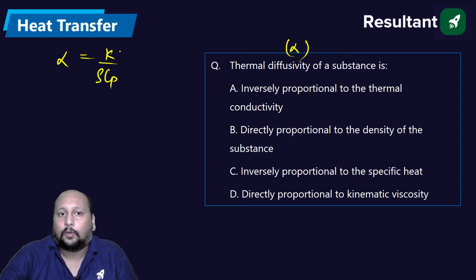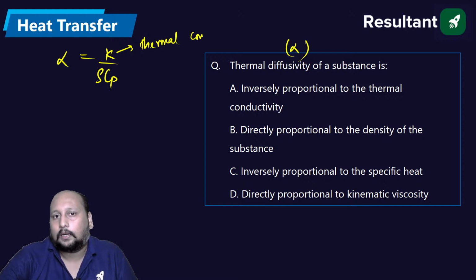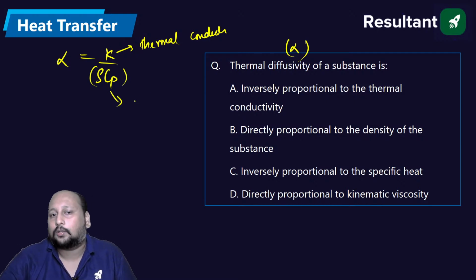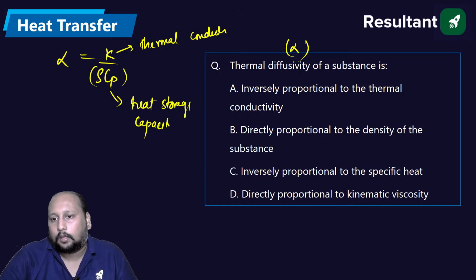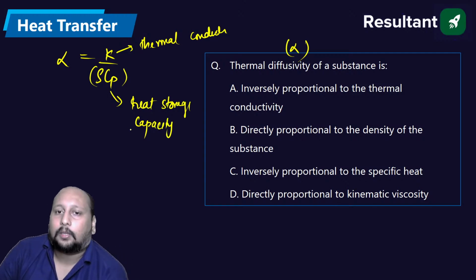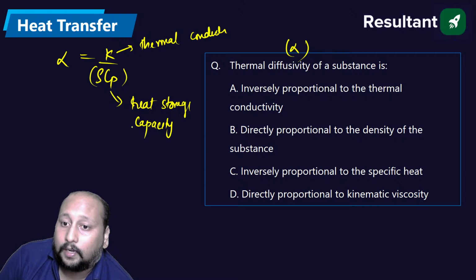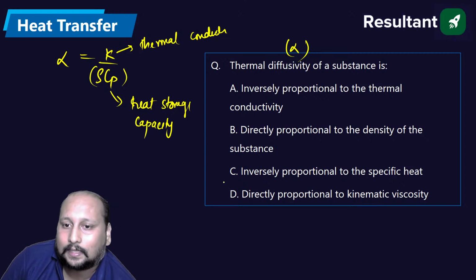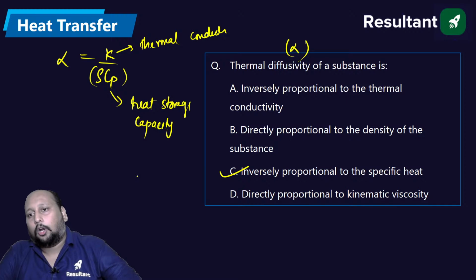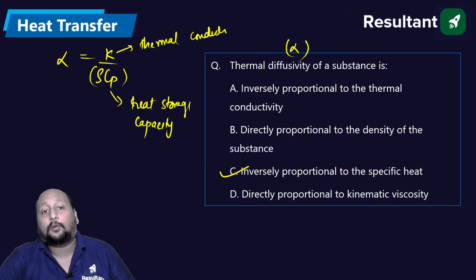Rho Cp. देखो ये आपका thermal conductivity. Rho into Cp we call it as heat storage capacity. Okay, now what we are asking, inversely proportional to thermal conductivity not possible, directly proportional to rho not possible, inversely proportional to specific heat, yes, option C is correct. It is inversely proportional to Cp.